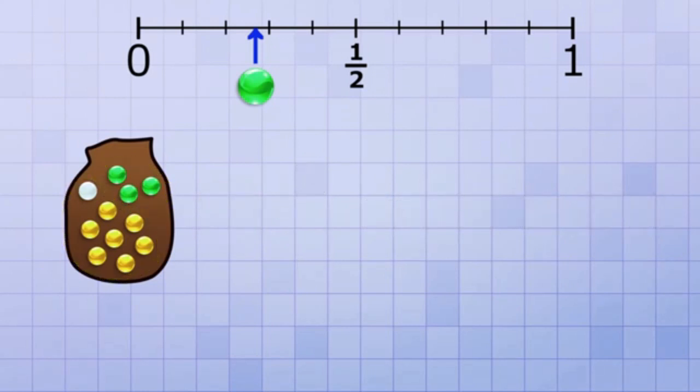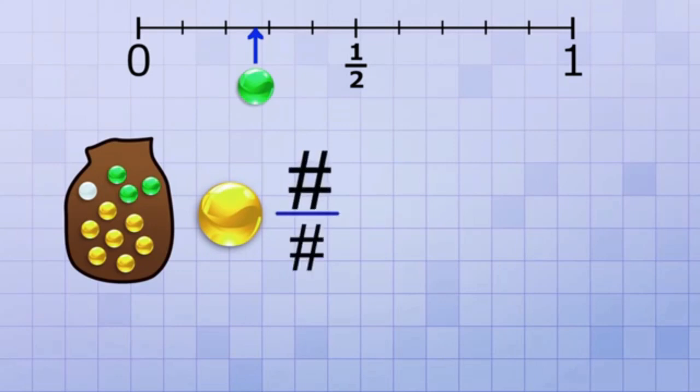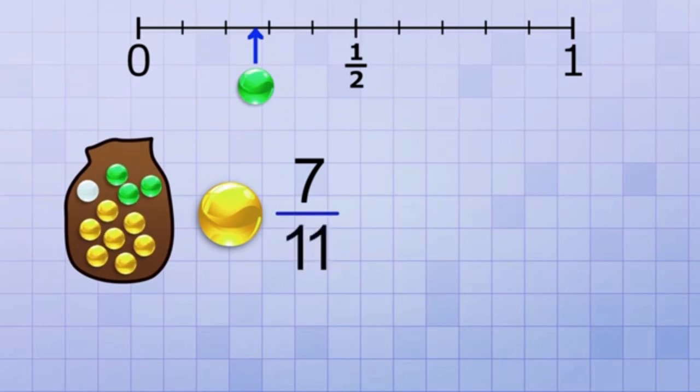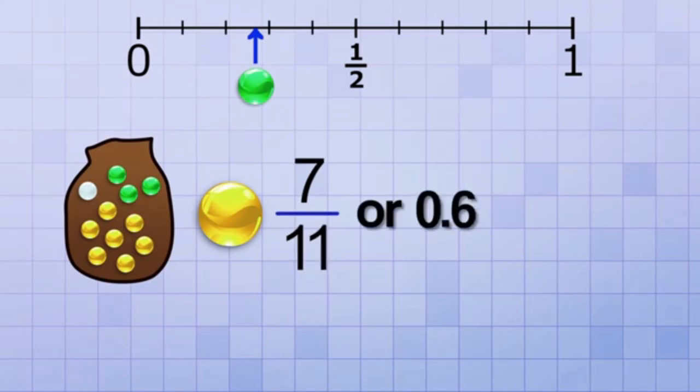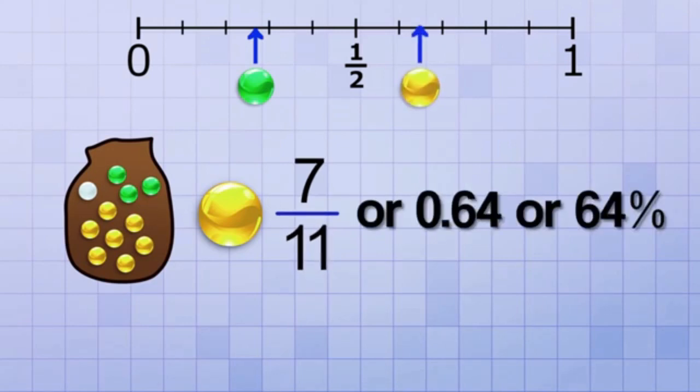Let's try this again for calculating the probability of pulling out a yellow marble. This time, the numerator of our fraction will be 7 because there's 7 yellow marbles. The denominator will still be 11 because there's still 11 marbles total. So the probability of pulling out a yellow marble is 7 over 11, or 0.64, or 64%. Another example of an event that's likely.